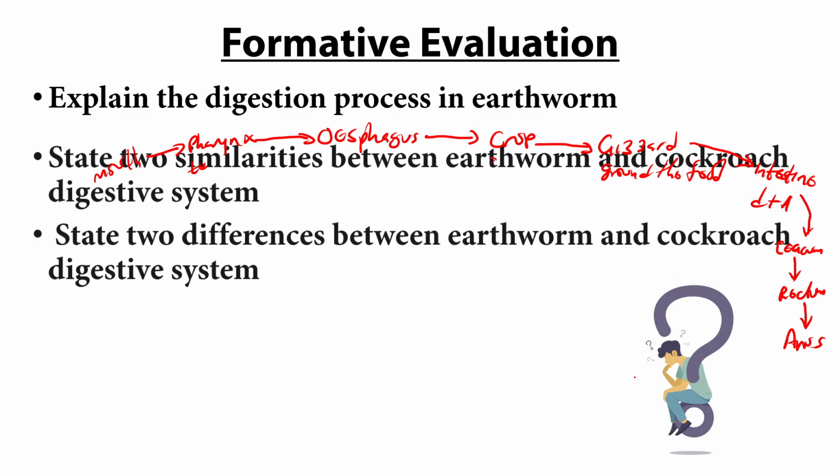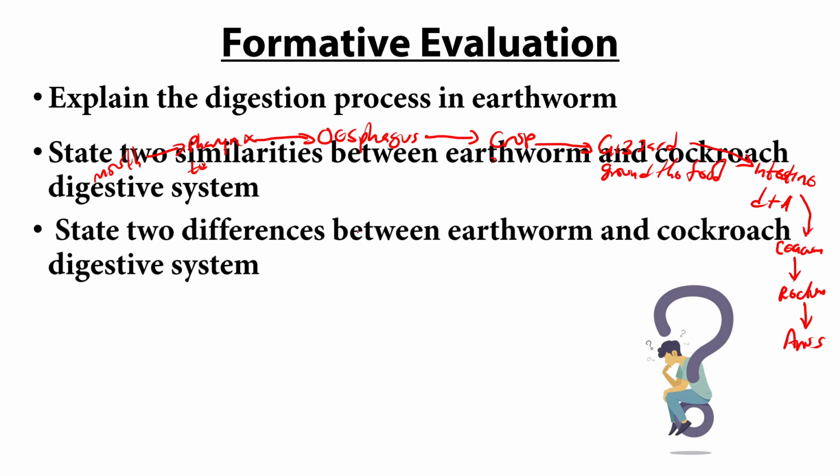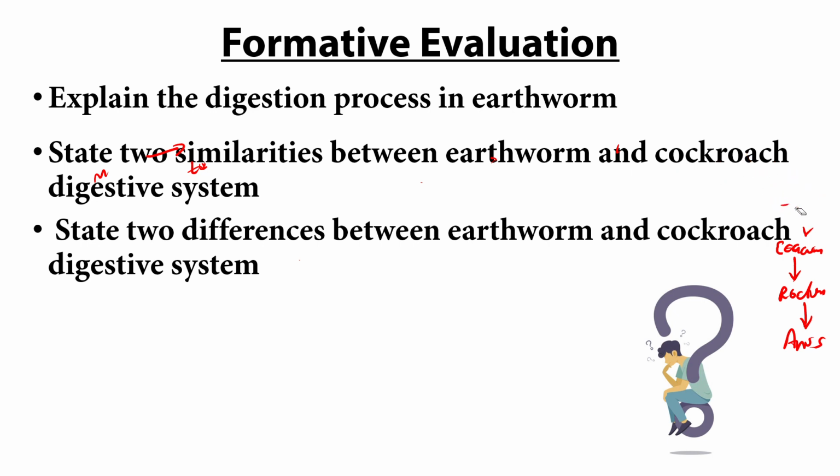So what are the similarities between digestion in insect and earthworm? What are the things they have in common?